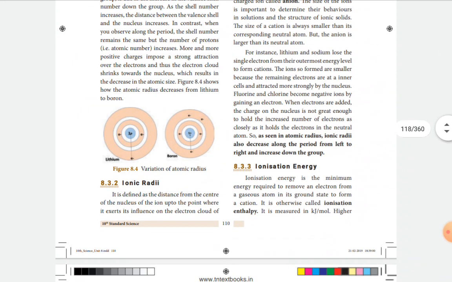There are two types of ion, as you already learned: cation and anion. Cations are positively charged ions, anions are negatively charged ions. Cations are formed by losing one or more electrons from the neutral atom. Similarly, anions are formed by gaining one or more electrons by the neutral atom. Then an anion is larger than the neutral atom. At the same time, a cation is smaller than the neutral atom.